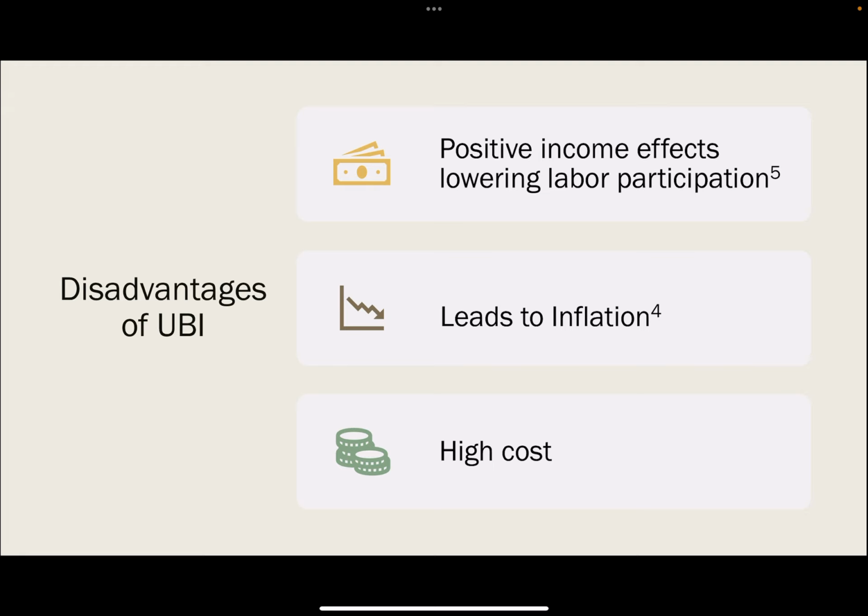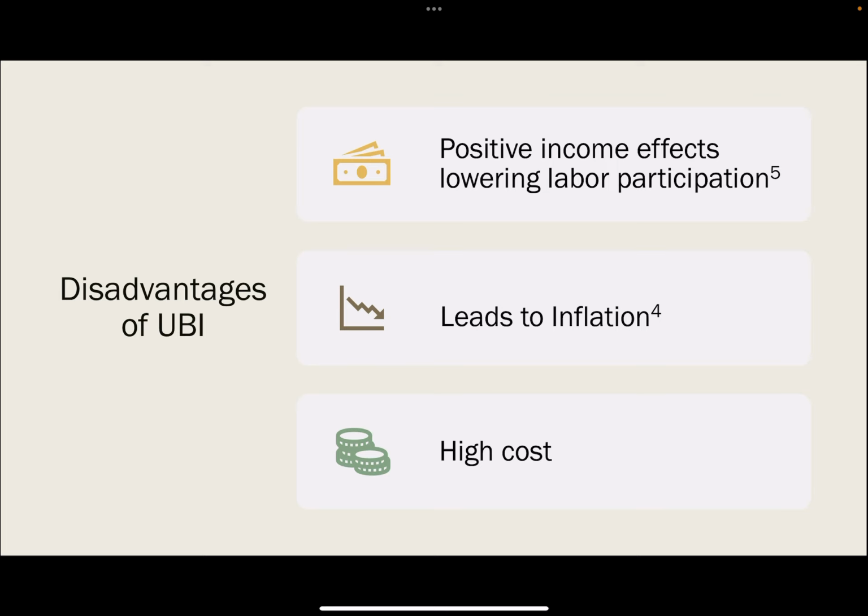And secondly, the introduction of UBI may lead to inflation, both demand-pull inflation and cost-push inflation. Demand-pull inflation is due to much more consumption, and cost-push inflation arises if UBI is financed through higher taxes on production, companies might pass this cost on to consumers.